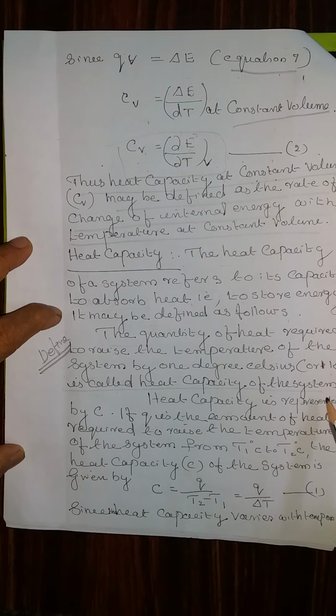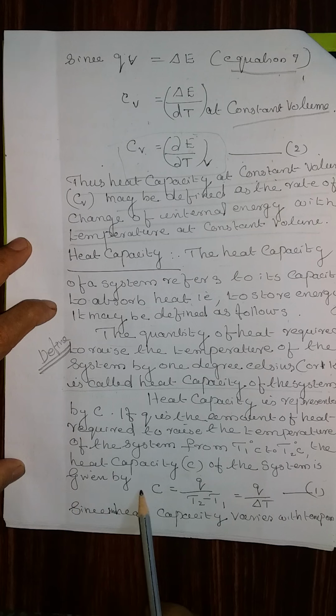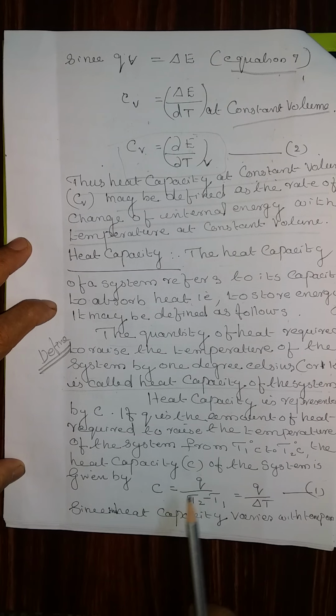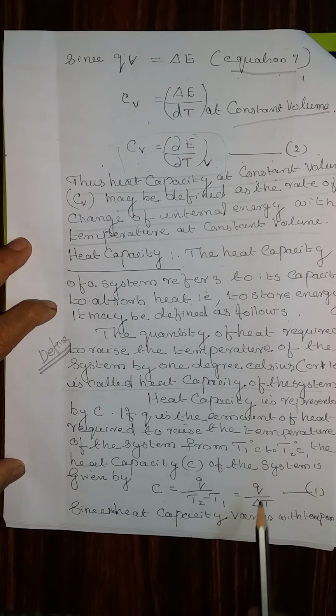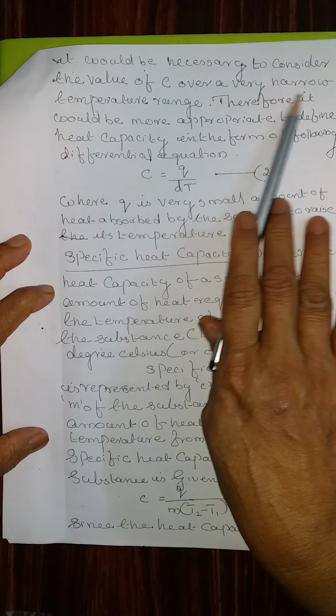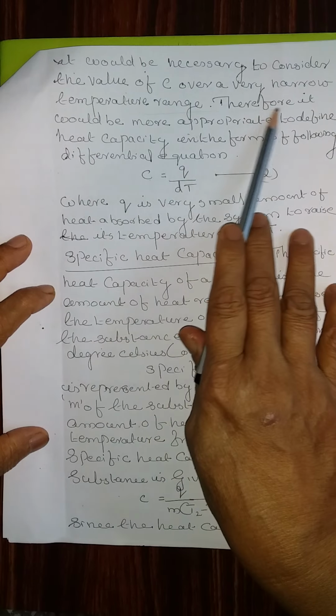If Q is the amount of heat required to raise the temperature of the system from T1 degree to T2 degree, the heat capacity C of the system can be given as C is equal to Q by T2 minus T1, that is Q by delta T. Equation number 1. Since heat capacity varies with temperature, it would be necessary to consider the value of C over a very narrow temperature range.